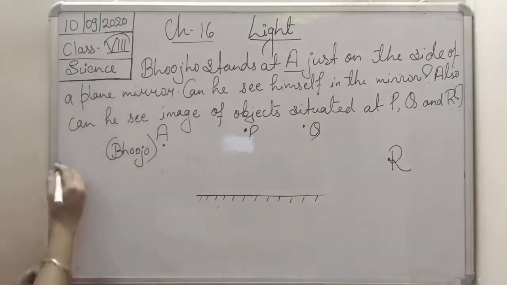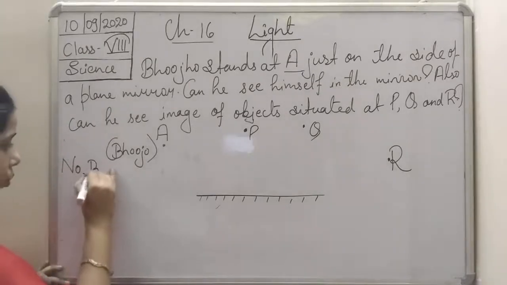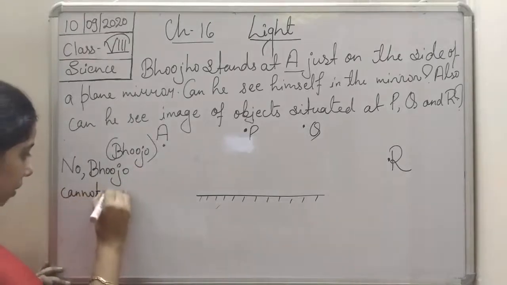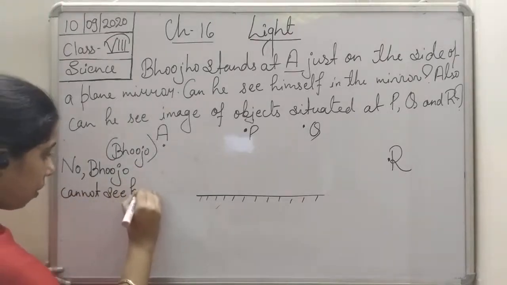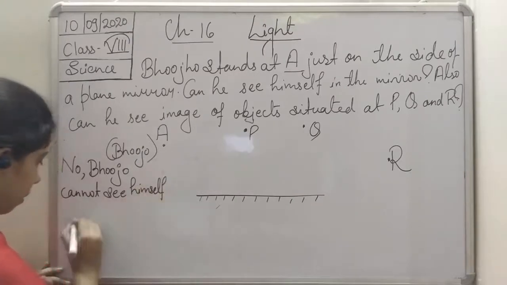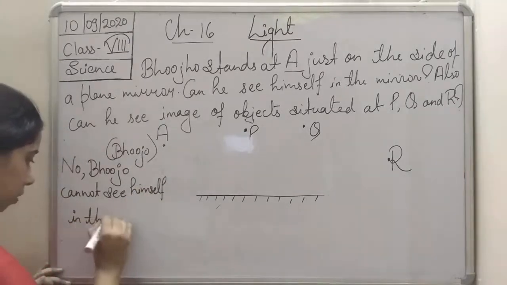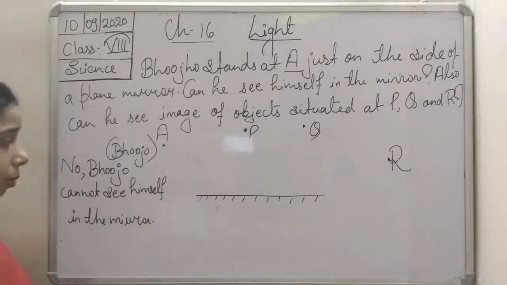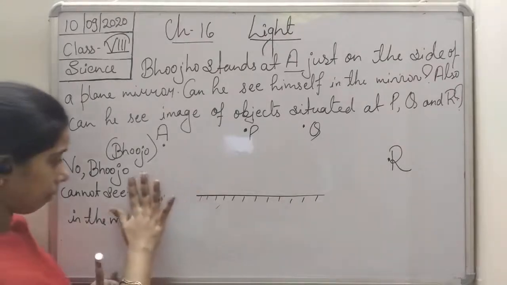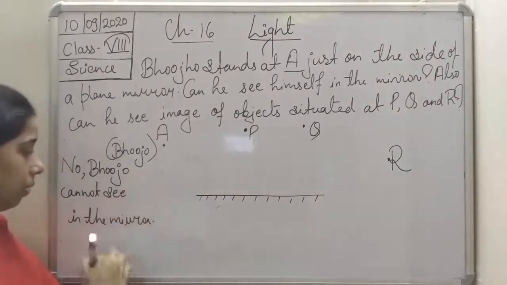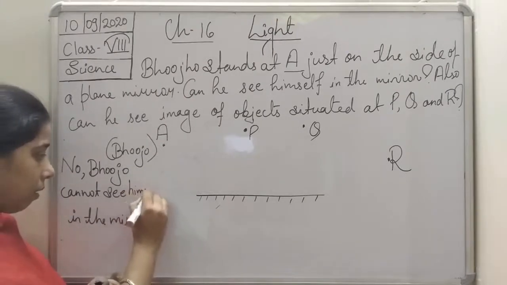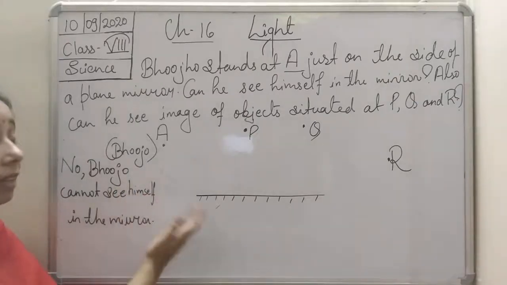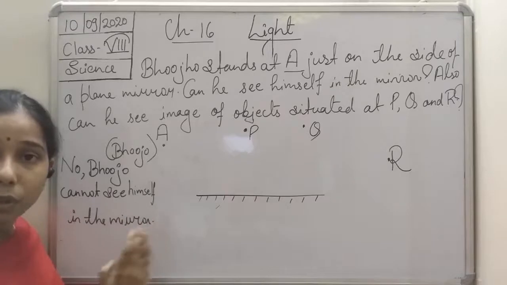Okay, let us write it here. No, Bujo cannot see himself in the mirror. What is the reason, students? Since Bujo cannot see himself in the mirror, he is standing at the side of the mirror, not in front of the mirror.